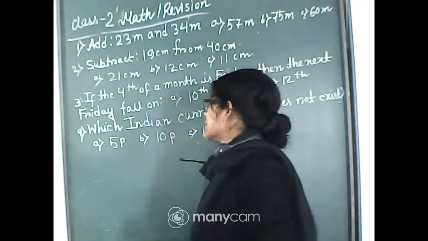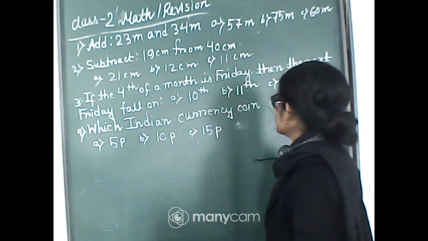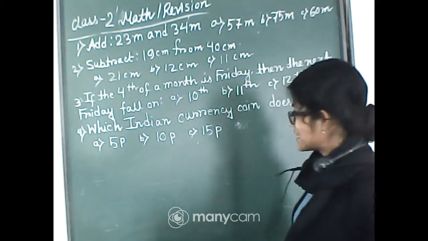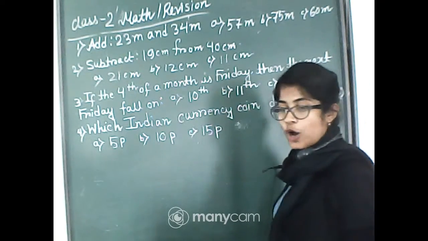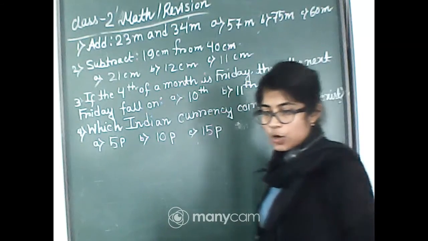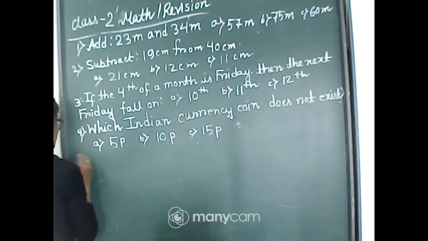Okay? And now the number 4, which Indian currency coin does not exist? Is it 5 paisa, 10 paisa or 15 paisa? Okay? Now here the 5th number question.